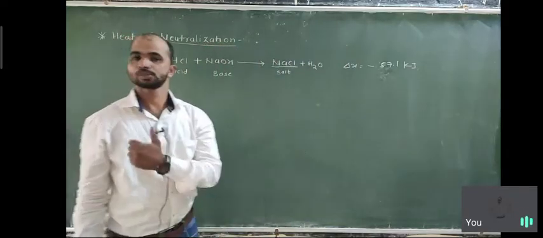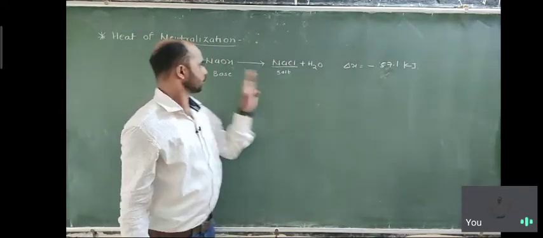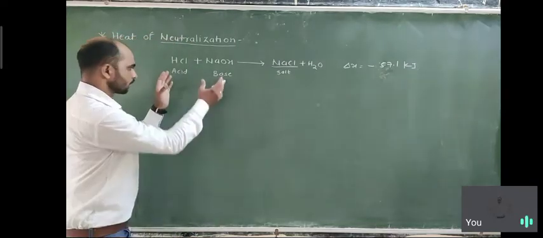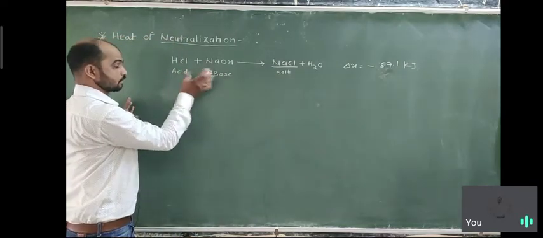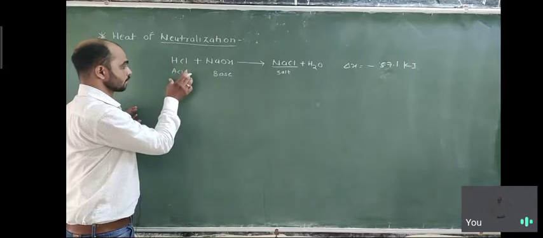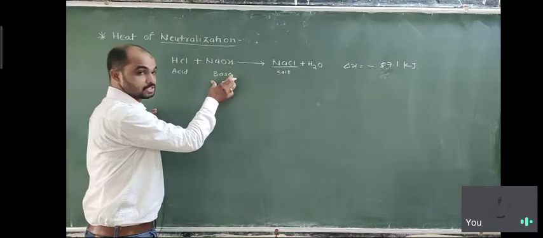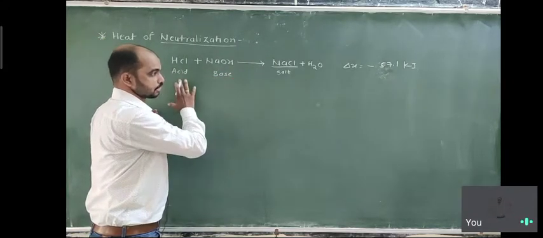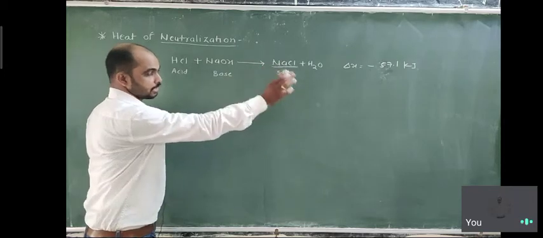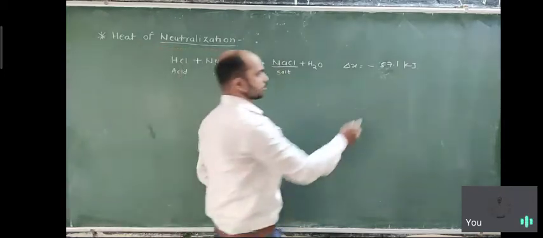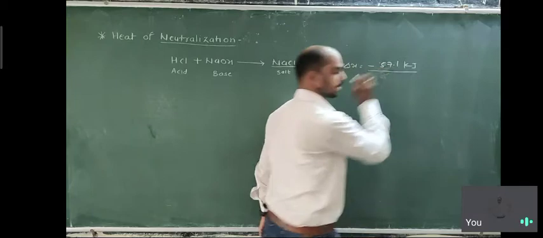That is the heat released during this reaction, and both are strong: HCl is a strong acid and NaOH is a strong base. When these neutralize together, they release such an amount of heat.